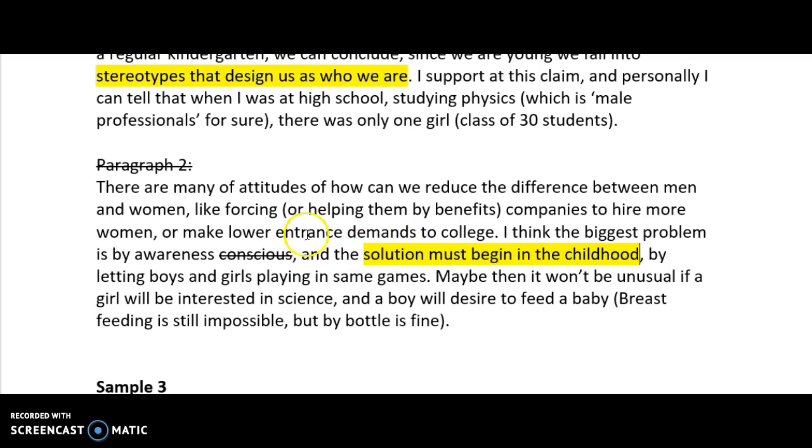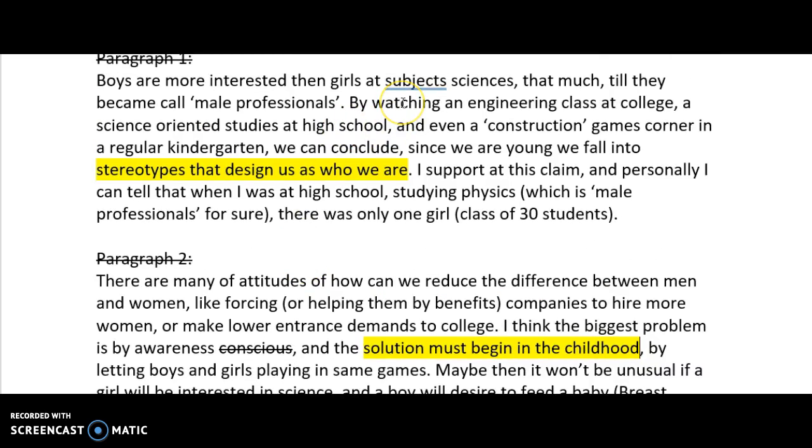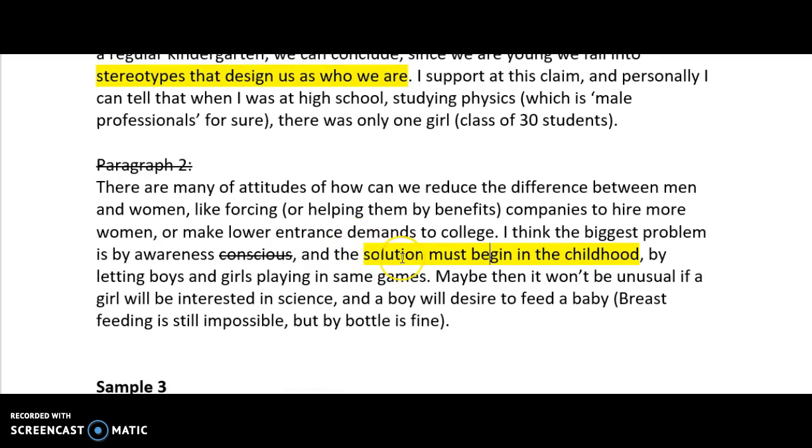And if we look here, there's a very clear connection between the problem and the solution. The stereotypes, college, high school, kindergarten. So the solution must begin in childhood by letting boys and girls play in the same games. Maybe it won't be unusual if a girl will be interested in science and a boy will desire to feed a baby.